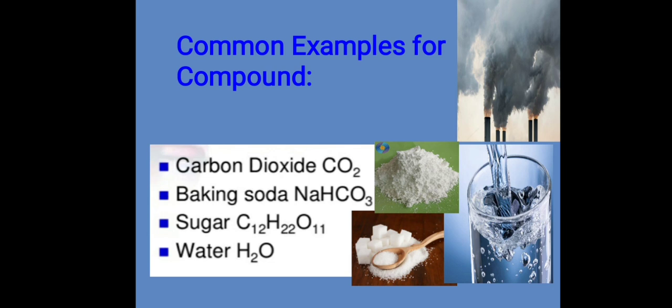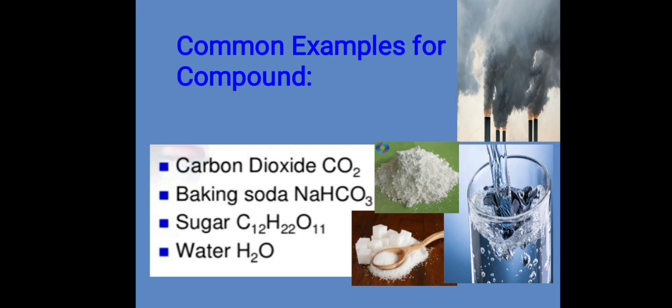Some common examples of compounds are given here, with the chemical name as well as the chemical formula. Carbon dioxide. The formula for carbon dioxide is CO2, which represents one atom of carbon mixed with two atoms of oxygen, forming carbon dioxide.